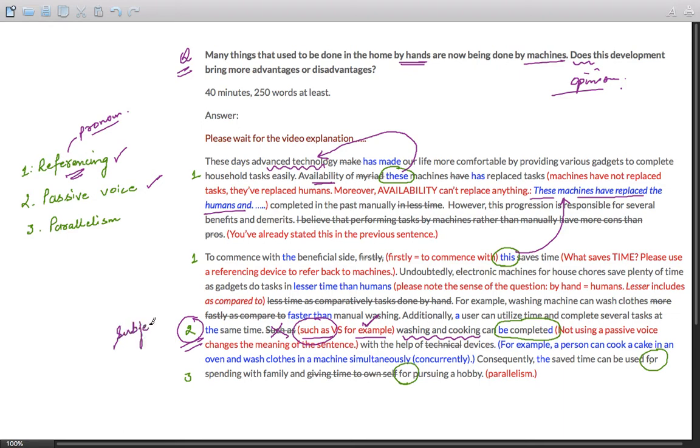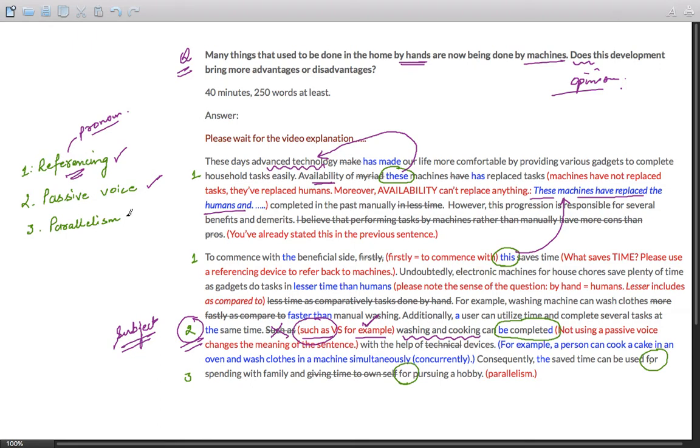If you use washing and cooking as subject and keep this as active voice, it seems as if washing and cooking are doing something, are completing something. They're not completing anything. They are completed by somebody. So that subject is missing, so it has to be a passive voice. It changes the meaning of the sentence.